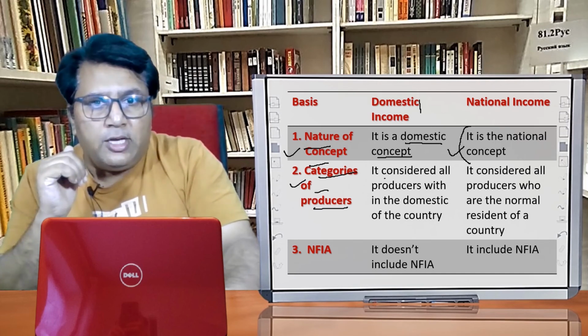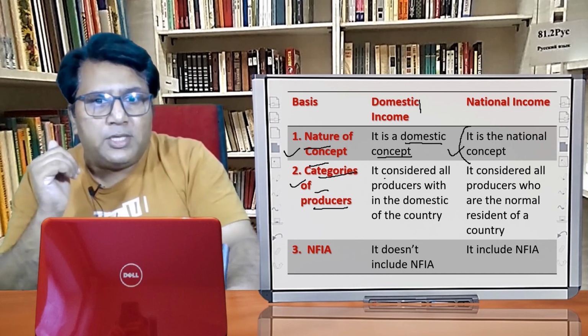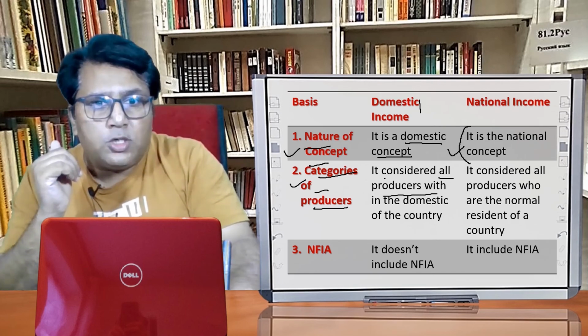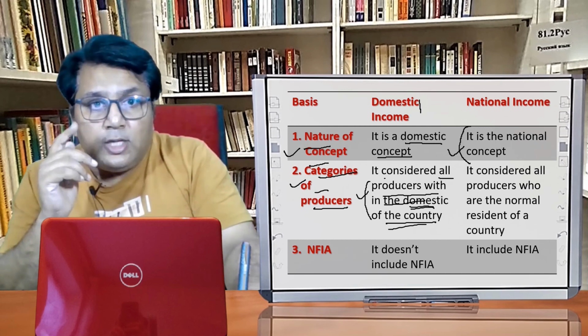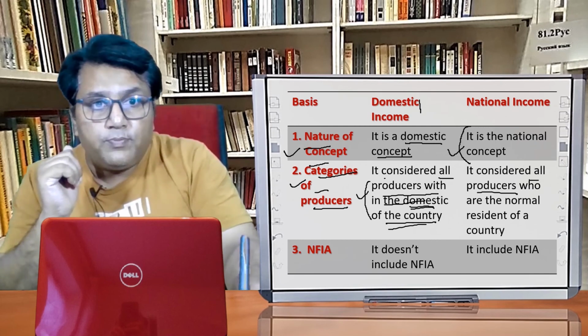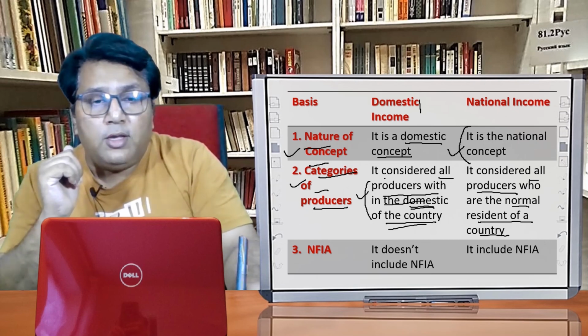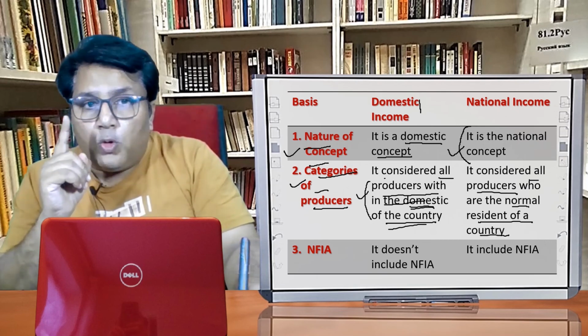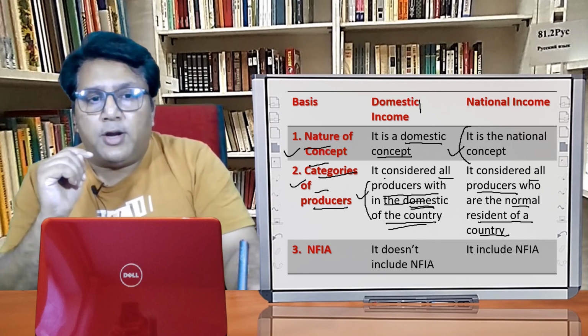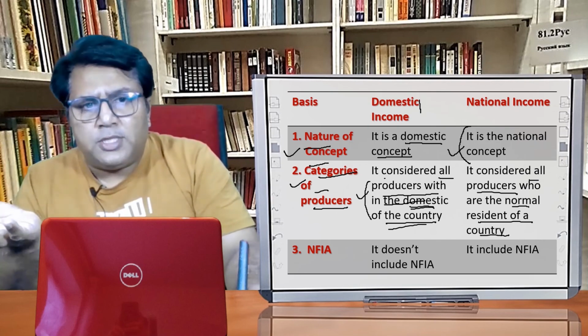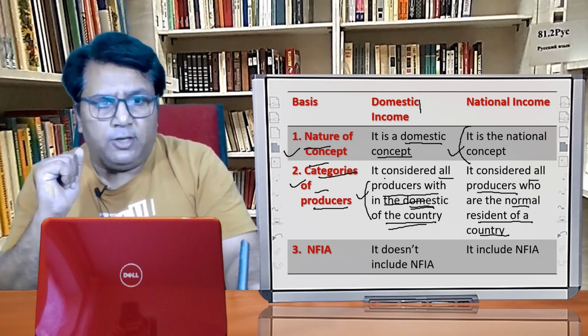The next point is categories of producers. In the case of domestic income, we consider all the producers doing production within the domestic territory of the country only. In the case of the national income, we consider all the producers who are normal residents of a country. We are not bounding the producers within the domestic territory. They might be within the domestic territory also, they might be outside the domestic territory as well.